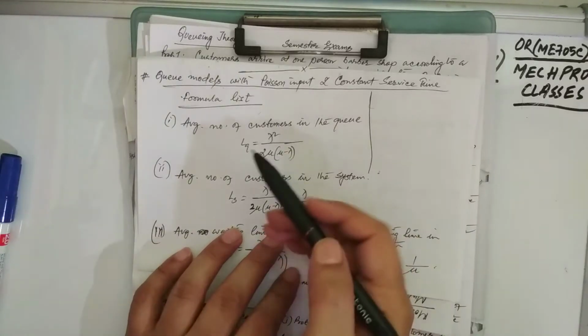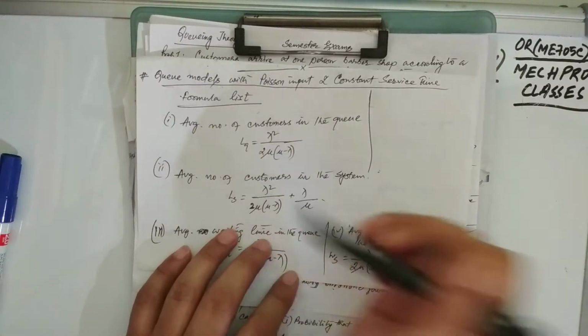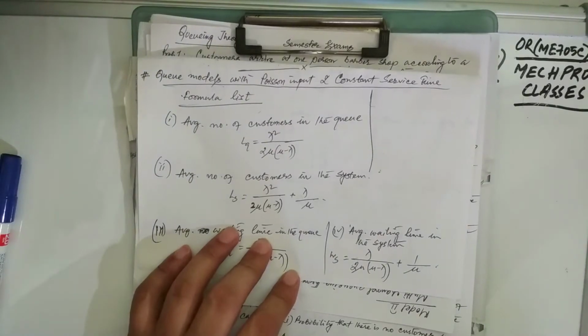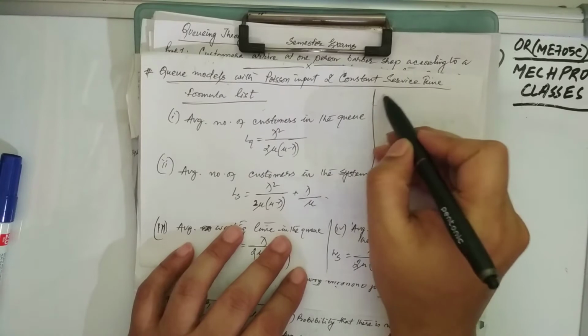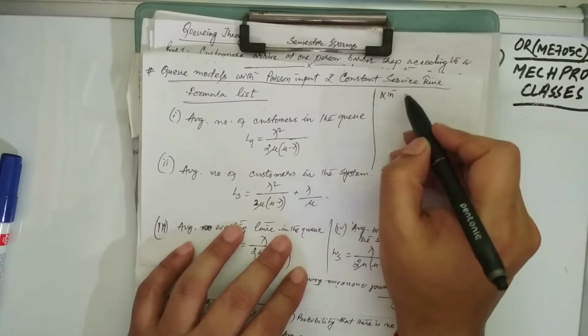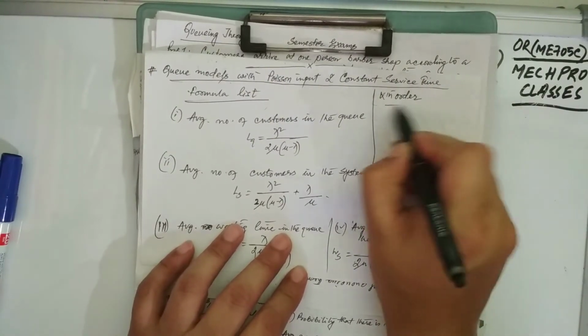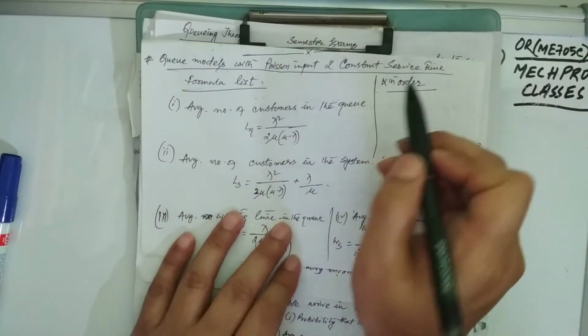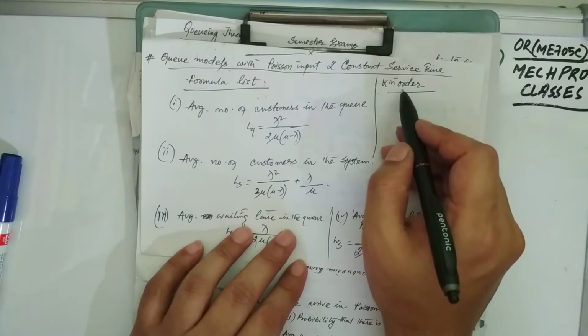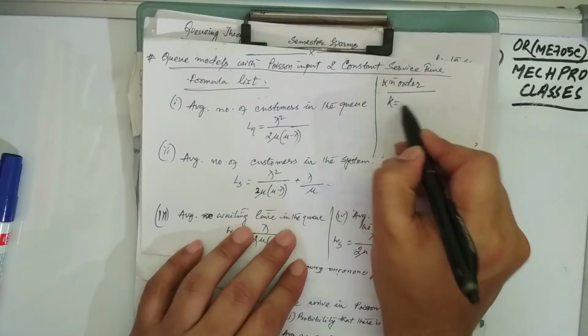Now let us have some idea over the extension of the previous model, that is model number 4, where we have used the kth order Erlangian distribution. In this particular model, you can say it is just the extension of that previous one, where we are putting k equal to infinity.